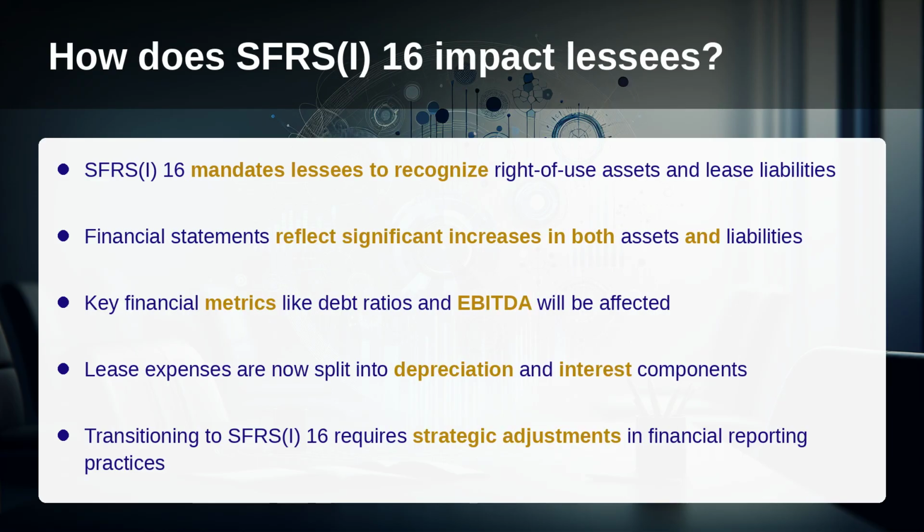How does SFRS 16 impact lessees? Under SFRS 16, lessees must recognize a right-of-use asset and a lease liability for almost all leases. This impacts financial statements significantly, as it increases both assets and liabilities. Lessees will experience changes in key financial metrics, such as debt ratios and EBITDA, as lease expenses are now split between depreciation and interest, rather than being recognized as a single rental expense.